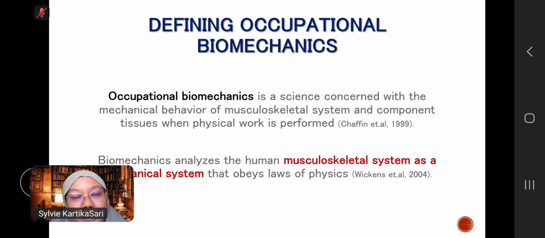So we study biomechanics with basic knowledge of biology and physics. So don't forget the material in biology and physics. Biomechanics analyzes the human musculoskeletal system as a mechanical system that obeys the laws of physics.